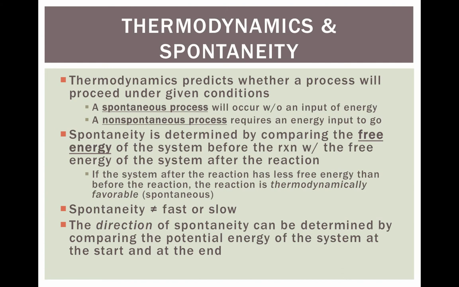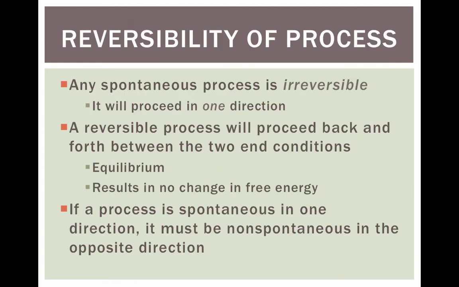Spontaneity has nothing to do with how quick or slow the reaction goes. Basically, it just means will the reaction occur on its own, or will you need to do some input of energy to get the reaction to start? The direction of spontaneity can be determined by comparing the potential energy of the system at the start and at the end. The direction means whether it's going to be spontaneous in the forward process, meaning a regular reaction, or in the reverse process. Any spontaneous process is irreversible. It can only proceed in one direction, meaning you can't go back.